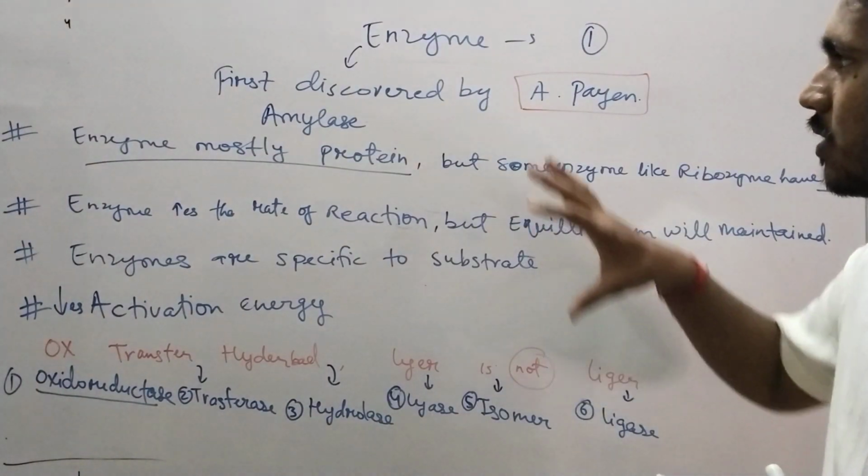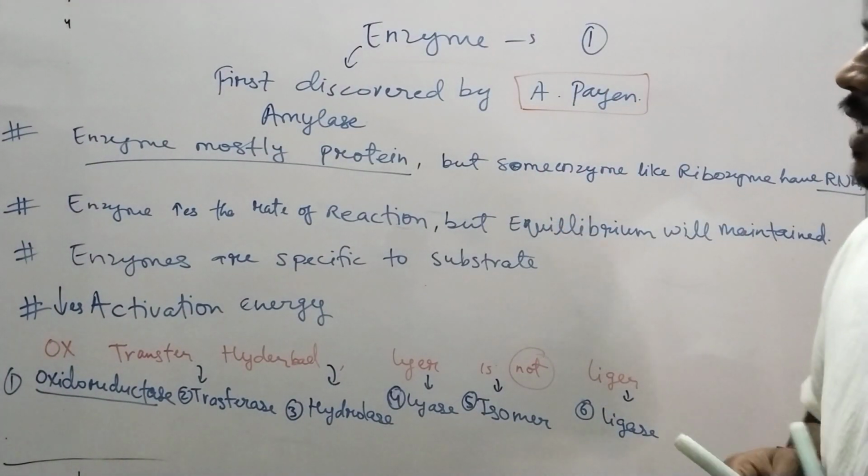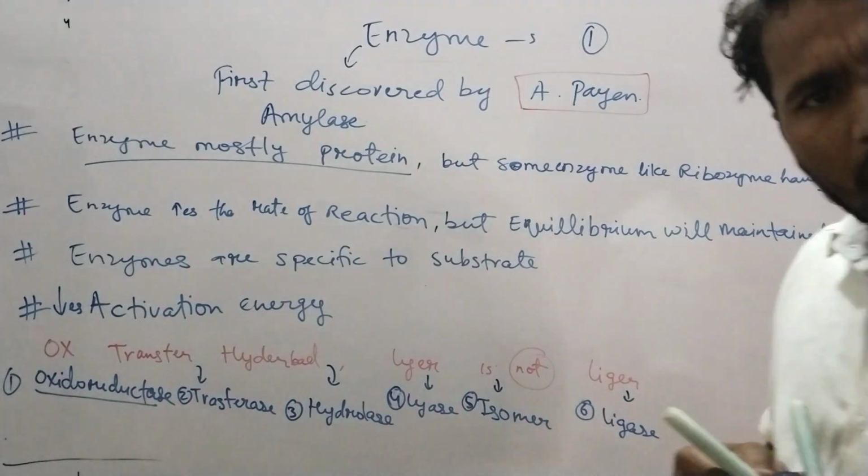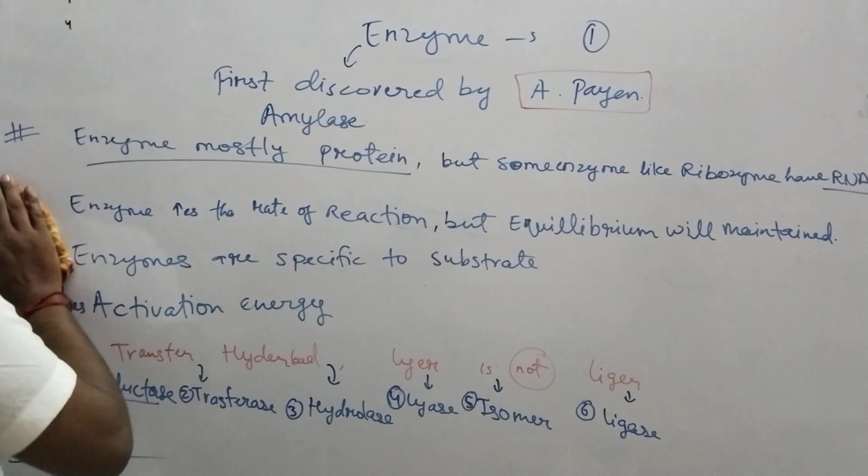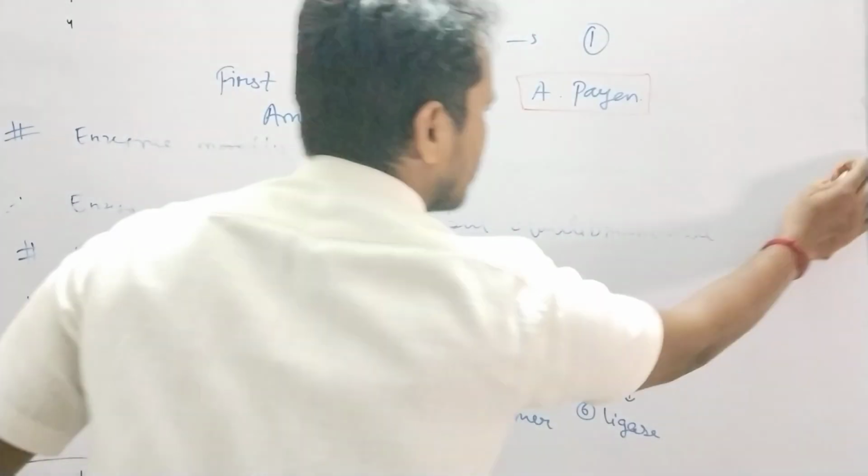Now we'll see the structure of the enzyme. An enzyme has two components. I will try to finish it fast. Hope you understood. I'm going to erase it.